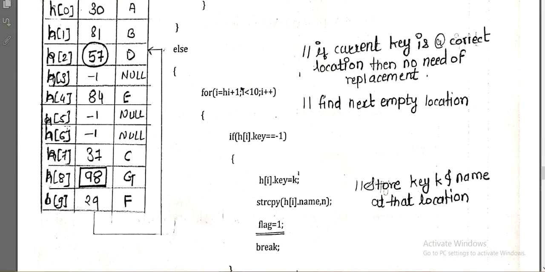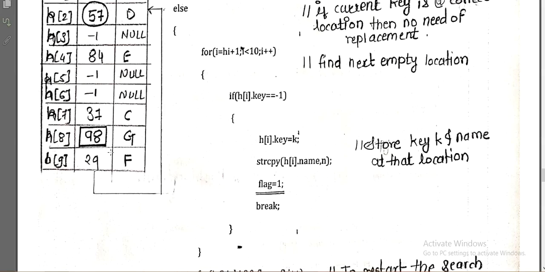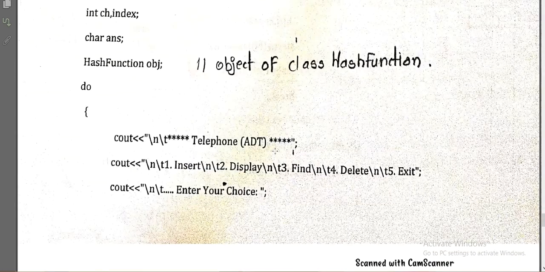In this way. For example, for this 84, which is at the 4th location, if I want to store something, then I will search for an empty location from 5 to 9, and if I do not get one between 5 and 9, then I will search from 0 to 3. So in both ways we need to search for the empty location, and we have to store that element. So this is the working of this ADT.